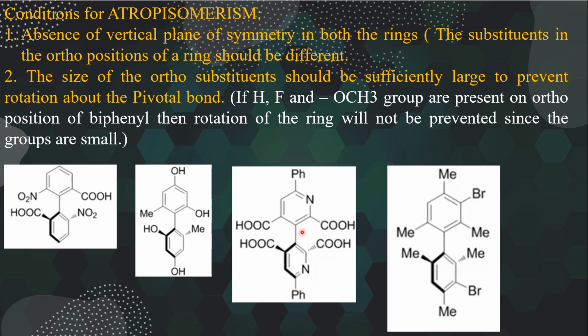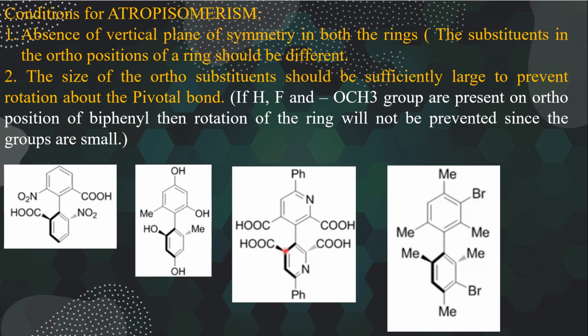Similar to this case, this molecule also has similar groups in the ortho position, but the presence of one bromine in one side of the phenyl ring alone prevents the phenyl ring from having a vertical plane of symmetry. So both the rings do not have a vertical plane of symmetry. The bulky groups present in the ortho positions prevent the rotation about the carbon-carbon single bond, the pivotal bond.